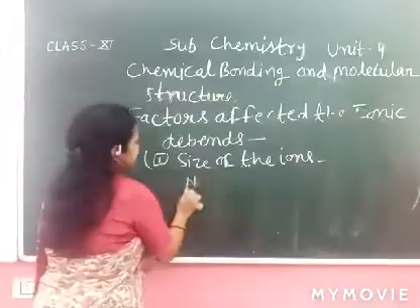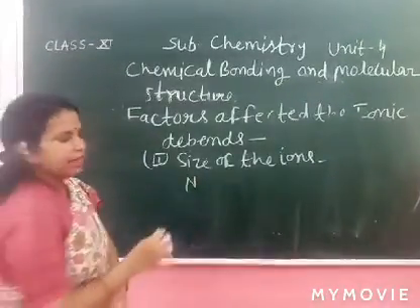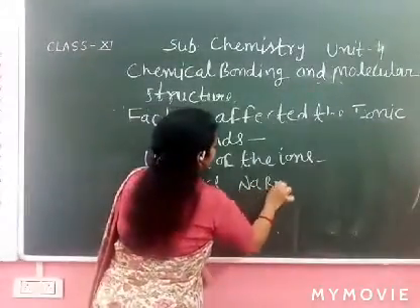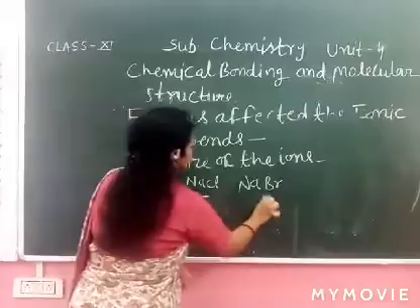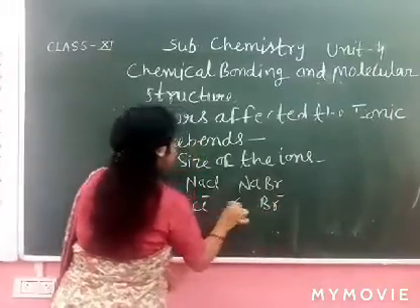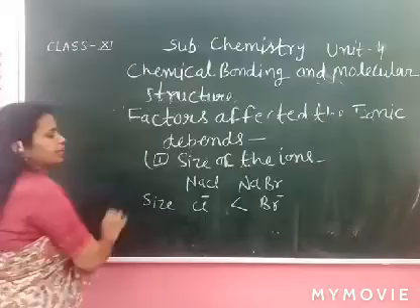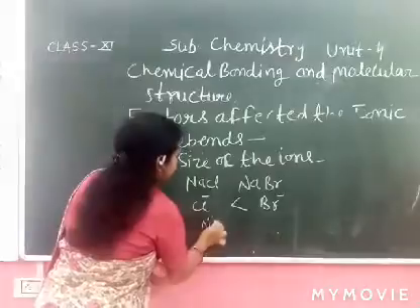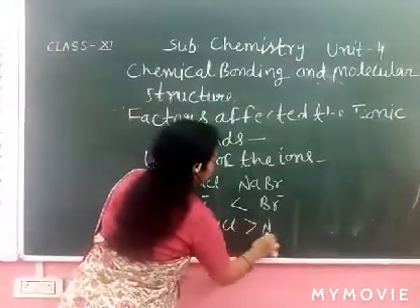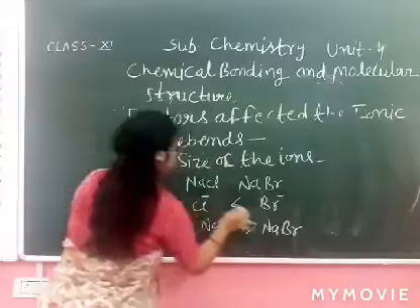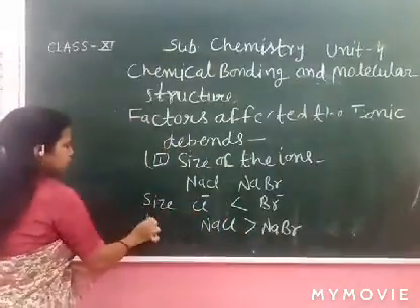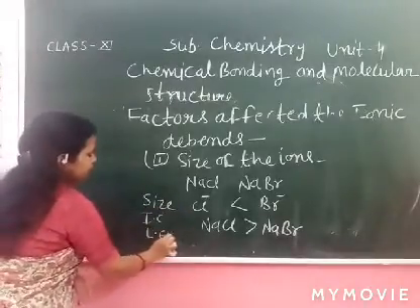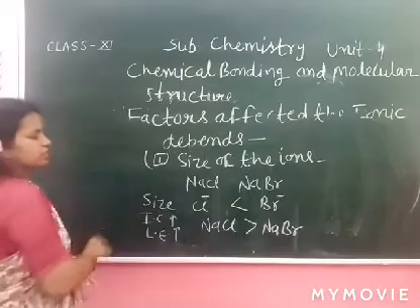Examples are NaCl and NaBr. Here is chloride, here bromide. The size of the ion is increased, so the attraction force is weaker. NaCl is stronger than NaBr. So when lattice enthalpy increases, ionic character is increased.